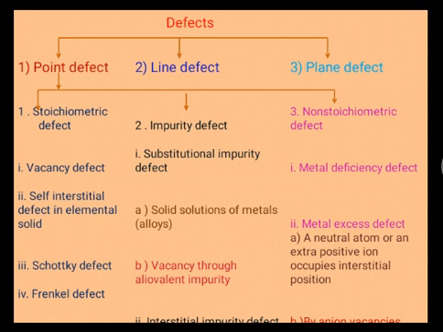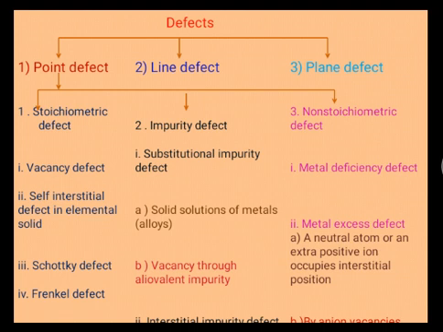This defect is mainly classified into three types. First is a point defect, second is a line defect, and third is a plane defect. This point defect is again classified into three types: stoichiometric defect, impurity defect, and non-stoichiometric defect.